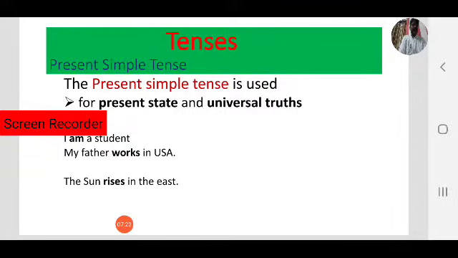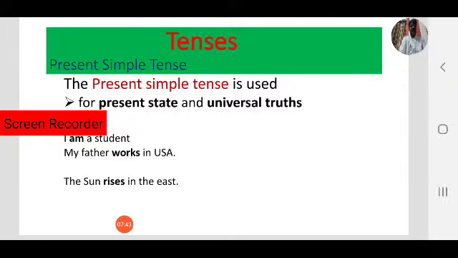Present state, for example: I am a student. Am, that is my status. You are a teacher. Are, that is your status. We are friends. It is a ball. Is.